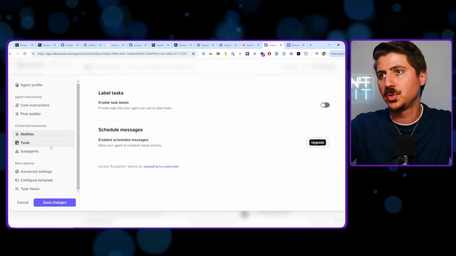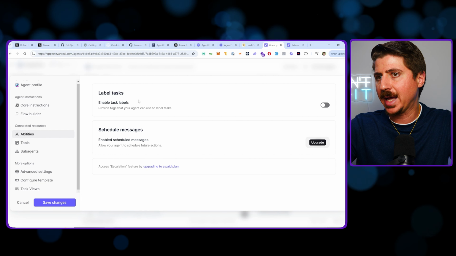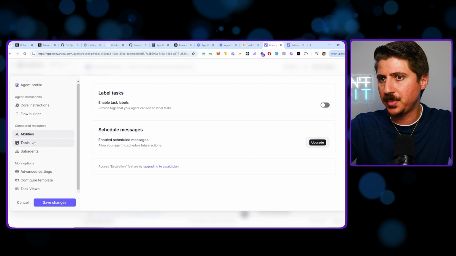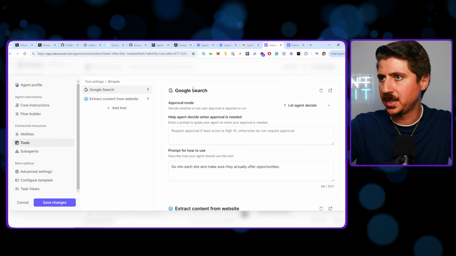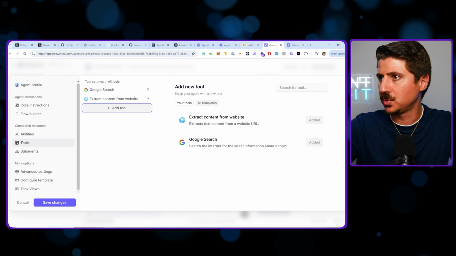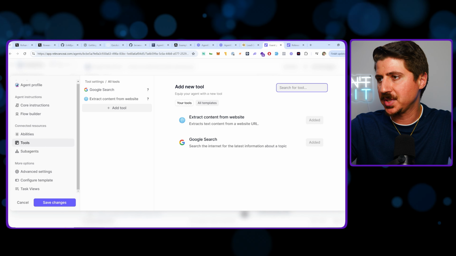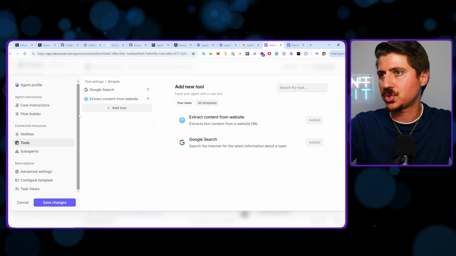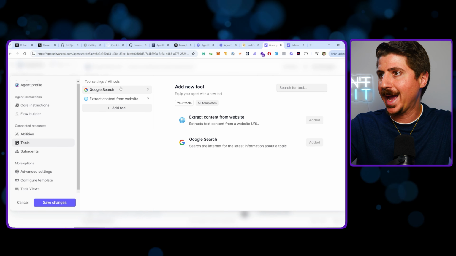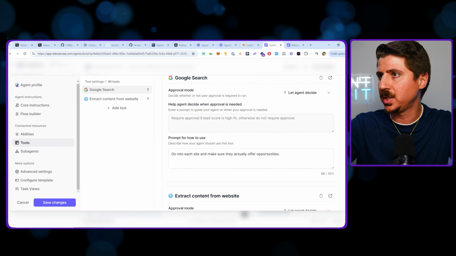Then you can come over to the tools and abilities. So you can basically add certain abilities. I haven't actually tested this out yet, but if we go to the tools section, basically what I did is you can come in here and they have a bunch of different tools. So you can search for the tools you want, but basically the two I'm using are Google search and extract content from website. So when you add these, you basically have to come in here and you can give it an approval mode.